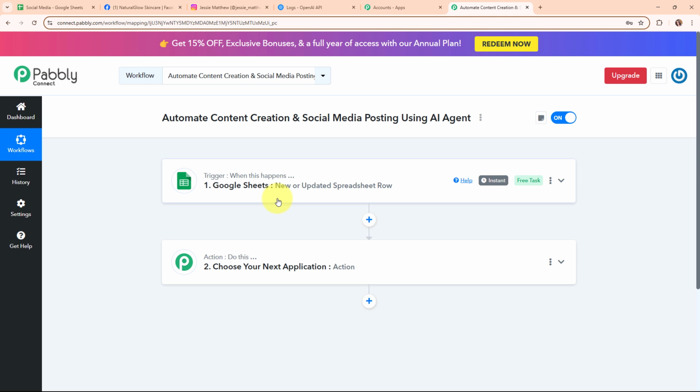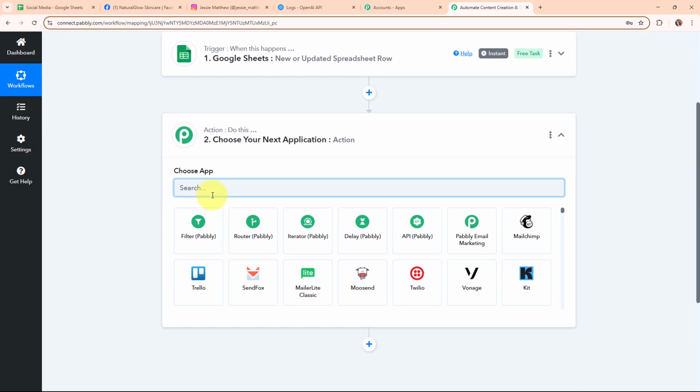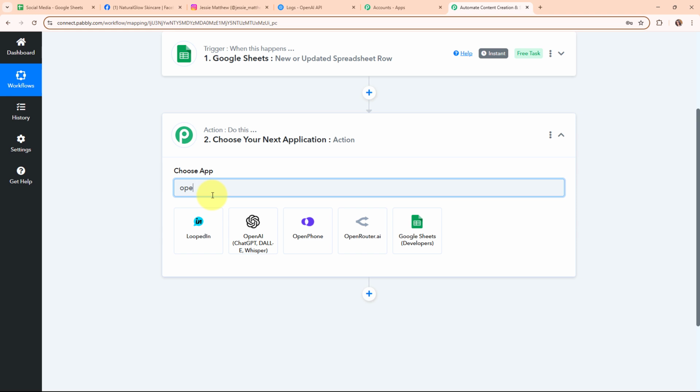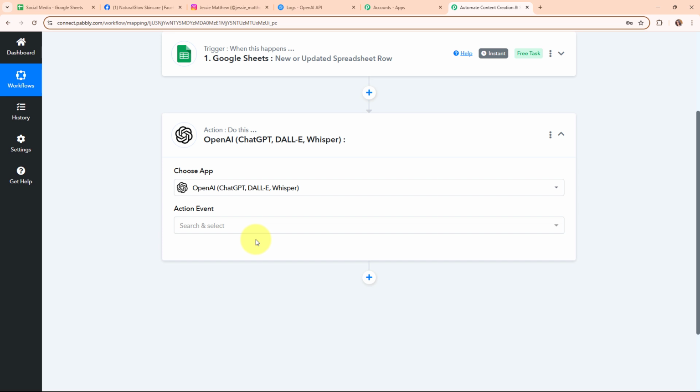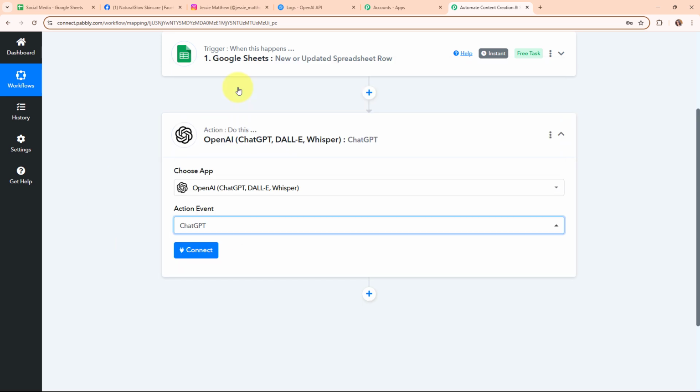For that, I need to connect OpenAI with Pabbly Connect in this action step given over here. In this action step, I'm going to select the action application as OpenAI. OpenAI is a company that develops advanced AI tools and models like ChatGPT. People use OpenAI to create content, write code, answer questions, and even generate creative ideas. In my OpenAI action step, I'm going to select the action event as ChatGPT, because using ChatGPT, I want to generate content for my social media platforms.